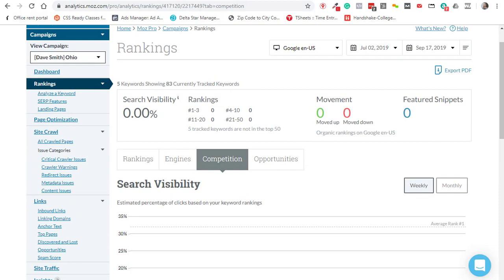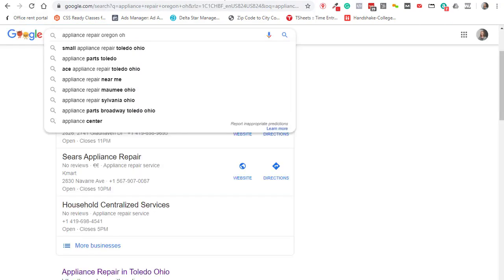Then, if you're wondering, okay, do I need to SEO for Ohio or not, or Oregon or not, because Moz is saying it's 51 plus, but let me just double check that. So anytime you have a city where you know that there's probably 5 or 6 of these particular cities throughout the US, or it's a state name that is actually a city name, make sure you double check Moz.